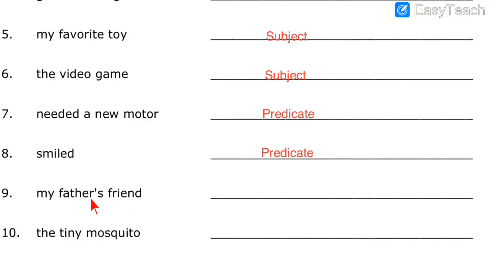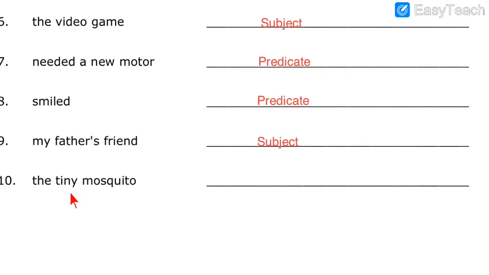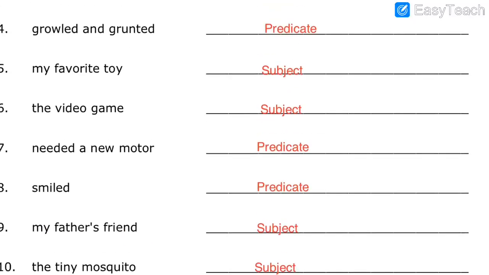Number 9, my father's friend. See here the person is given, my father's friend, but what action is he performing, we don't know. So my father's friend, that is the subject part, because the action is not performed over here, the noun is given. Then last but not the least, the tiny mosquito. What is it doing, we don't know. Maybe it bites the person, but here it is not given, the verb is missing. So this is only the subject part because the verb is in the predicate part, and the predicate part is not given. So let me write over here subject. So number 10 is subject because there is no verb given over here.